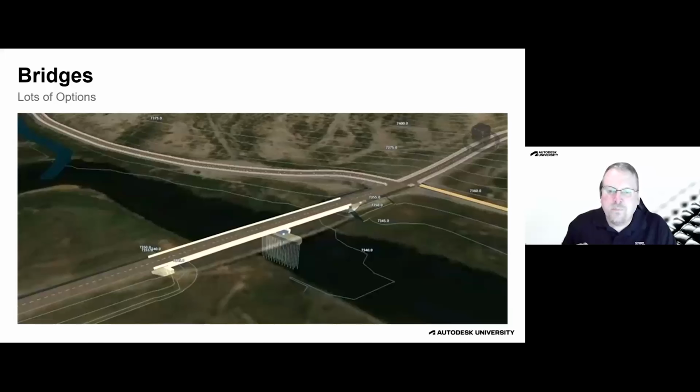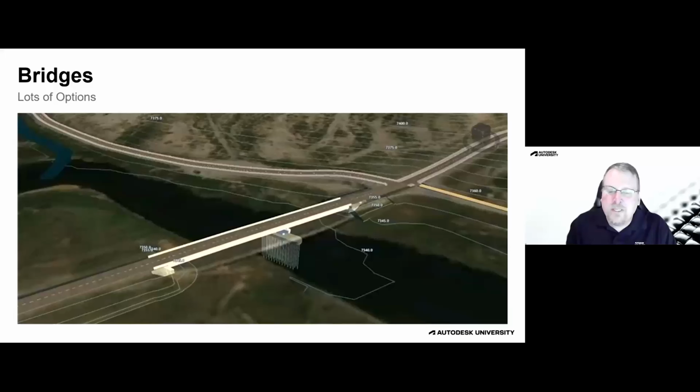We can model the piers, the abutments, the bridge decking, the girders, all of that stuff within InfraWorks, but it only gets you so far. If you're going to be doing the reinforcing of any of these components, InfraWorks does nothing like that. InfraWorks is great for getting you to a certain point, but after that point, you're going to be taking this off into Revit, where you're going to be doing all the detailed design.